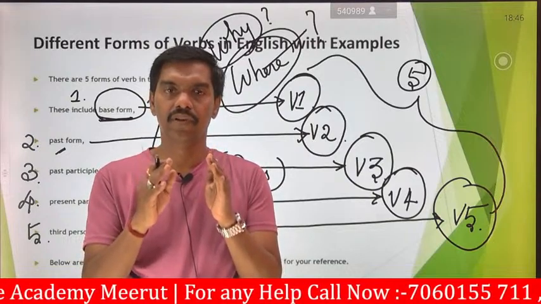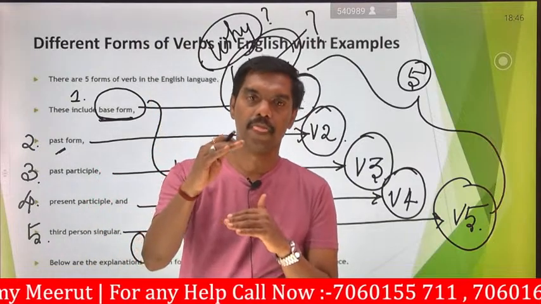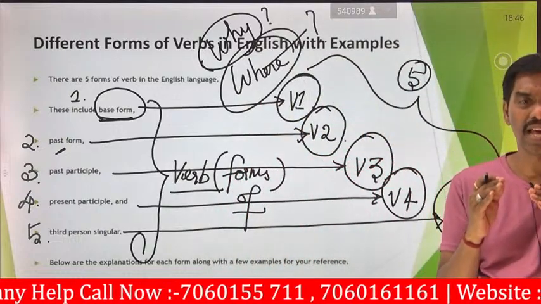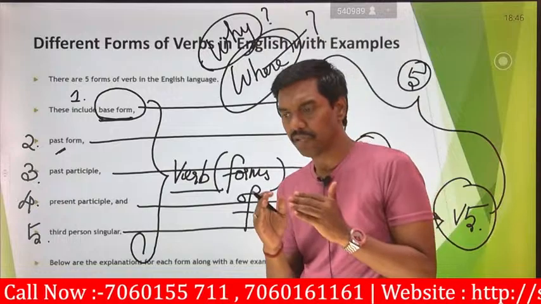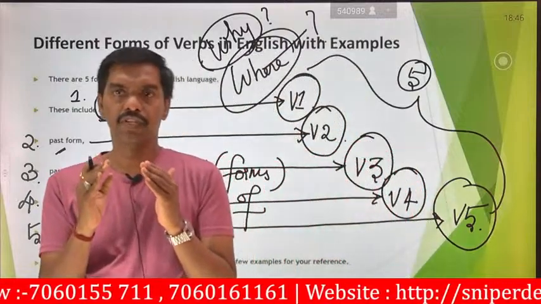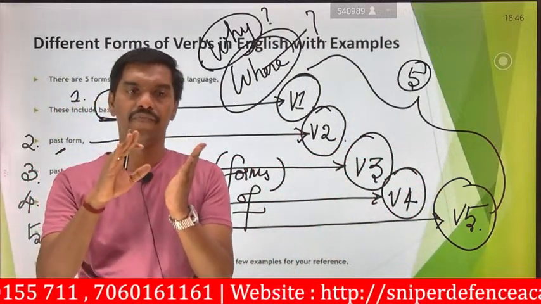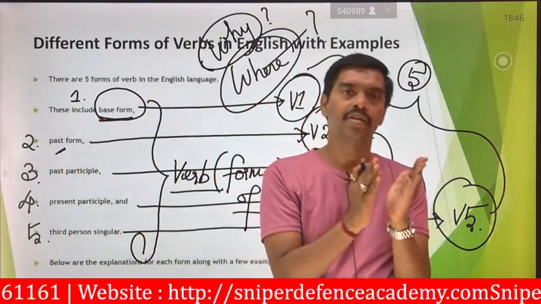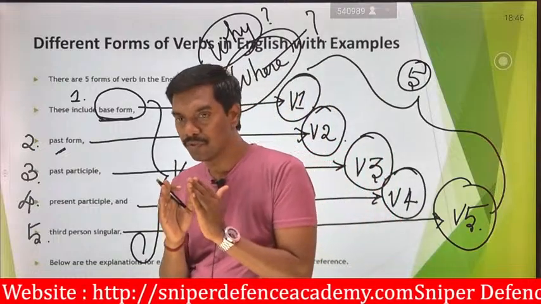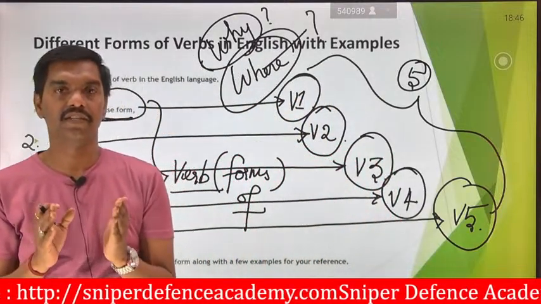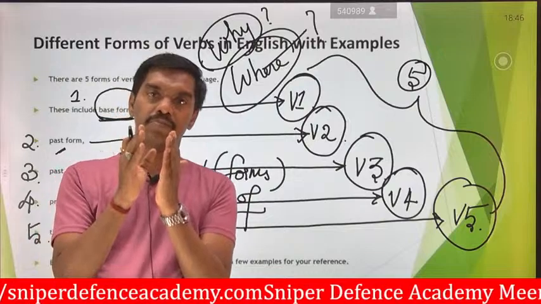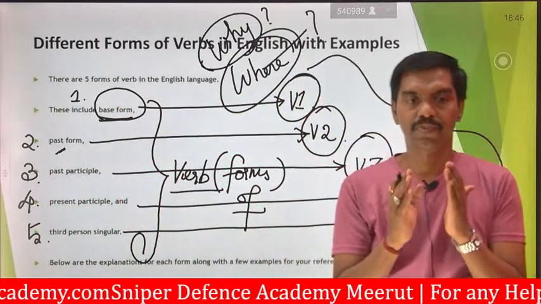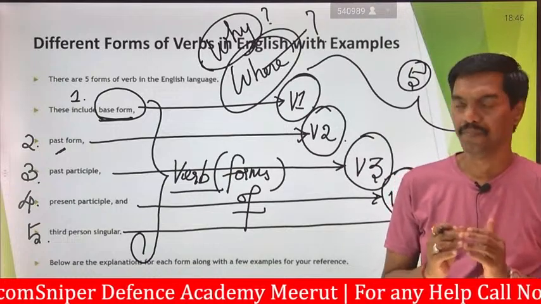Each and every verb gives some action, so whether the action is represented in terms of V1, V2, V3, V4 or V5, we are going to identify and separate them. It is easy for you to identify what type of verb has been given and how the sentence's action takes place.